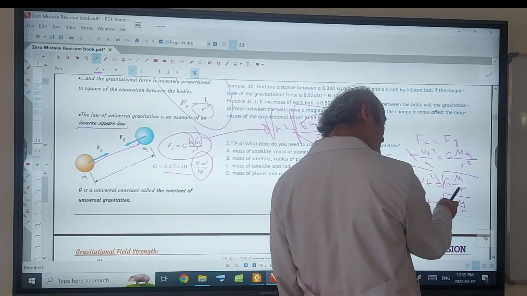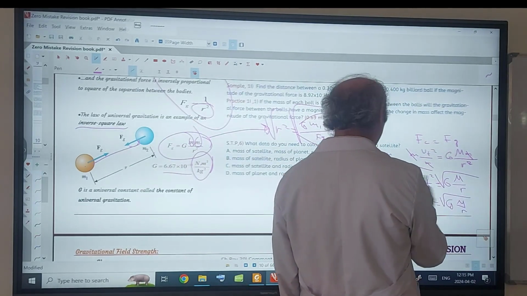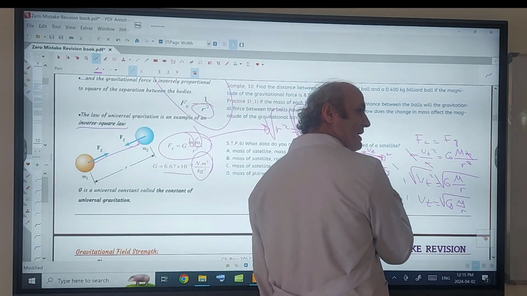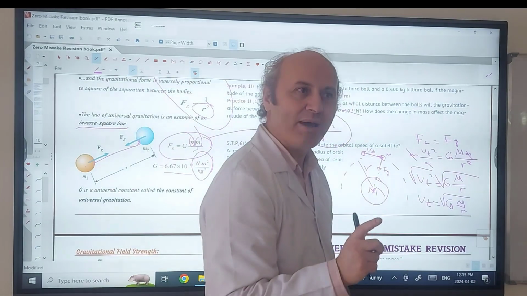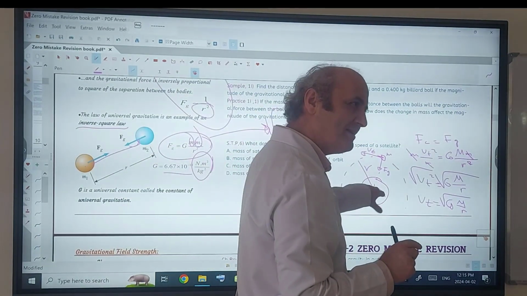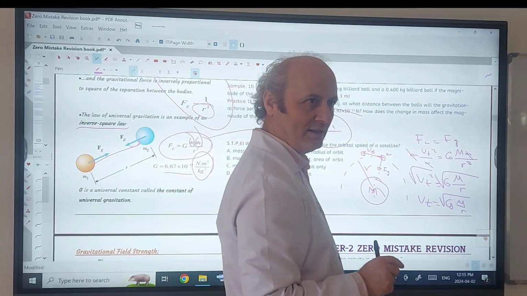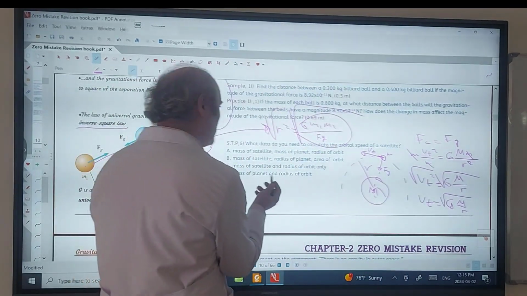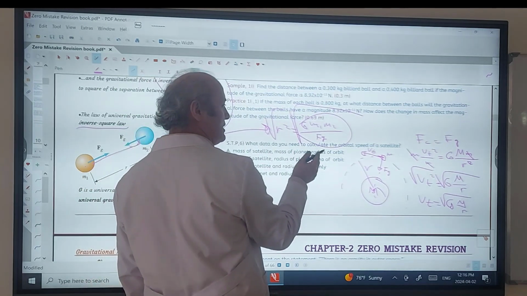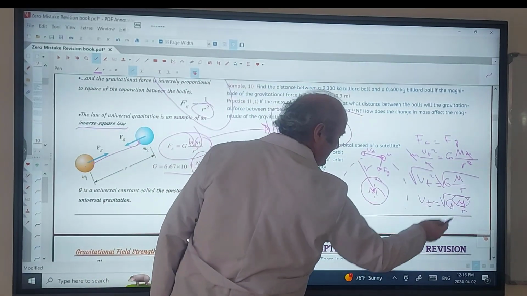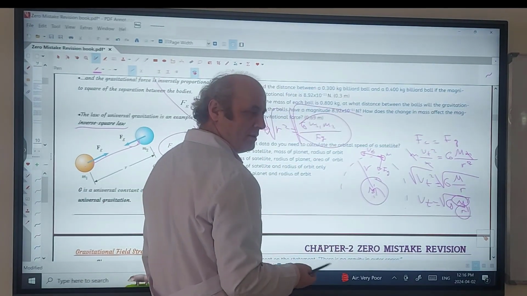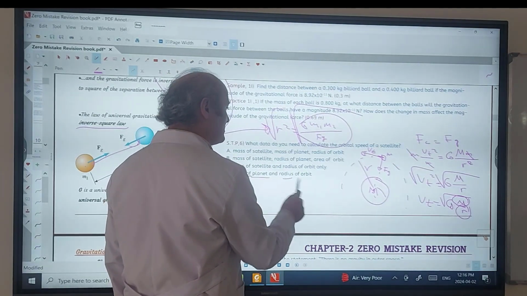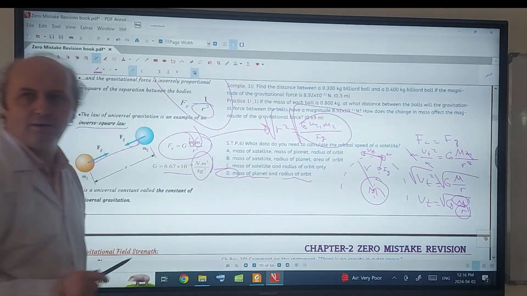What is G? The universal gravitational constant. What is M? The planet's mass, not the satellite mass. That is, the mass of the object at the center of the circle. So check it now here. What data do you need? I need to know the mass of the planet. I need to know the radius of the orbit. Mass of the planet and radius of the orbit is the correct answer.